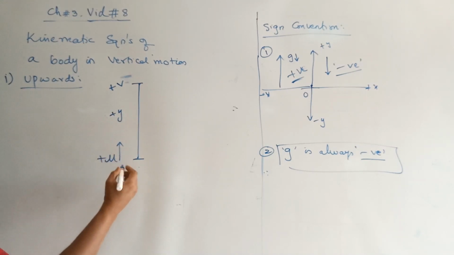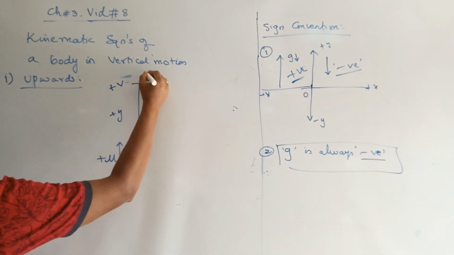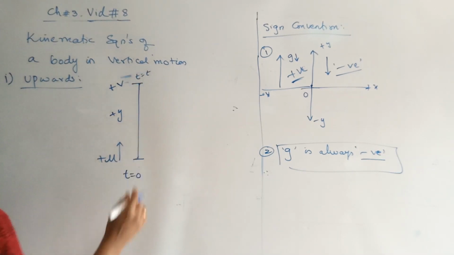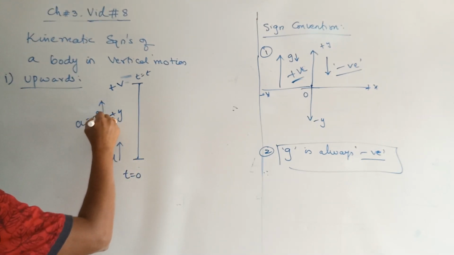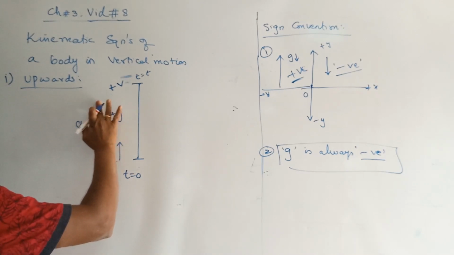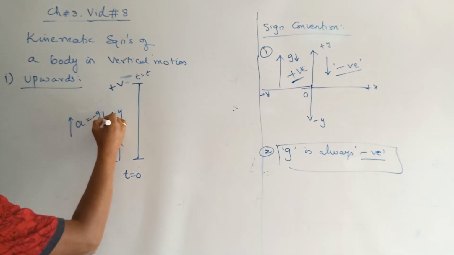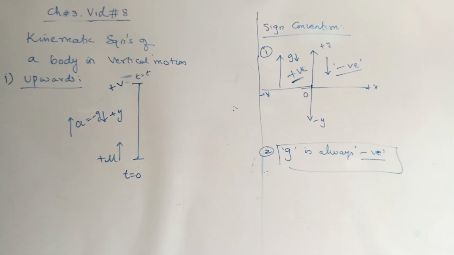It starts at time t equals 0 and takes a time of t equals t. What is the direction of acceleration? Though the body is going upwards, G is always acting downwards. So acceleration has to be replaced by minus g. Now with this, let us write the equations.